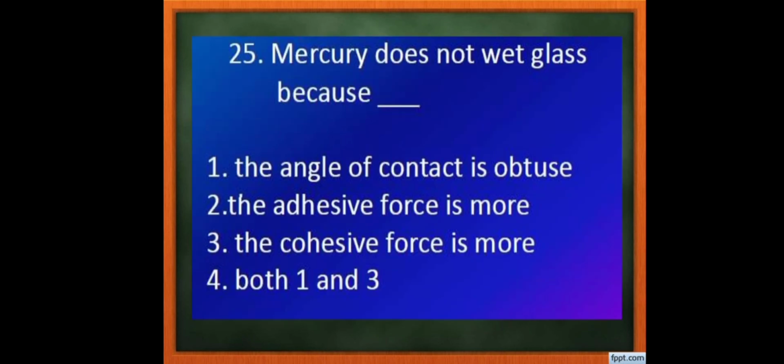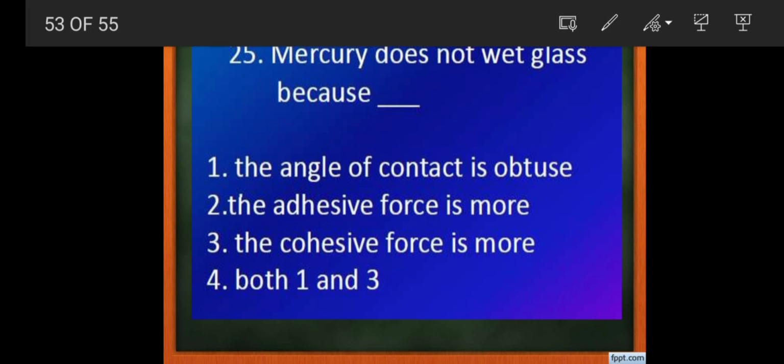And 25th question. Mercury does not wet glass. Mercury doesn't wet the glass because the angle of contact is obtuse, or the adhesive force is more, or the cohesive force is more, or option number 4, both 1 and 3. Actually the right answer is both 1 and 3, because mercury doesn't wet the glass since the angle of contact between mercury and glass is obtuse. And this third one is also right, which is that the cohesive force is more.